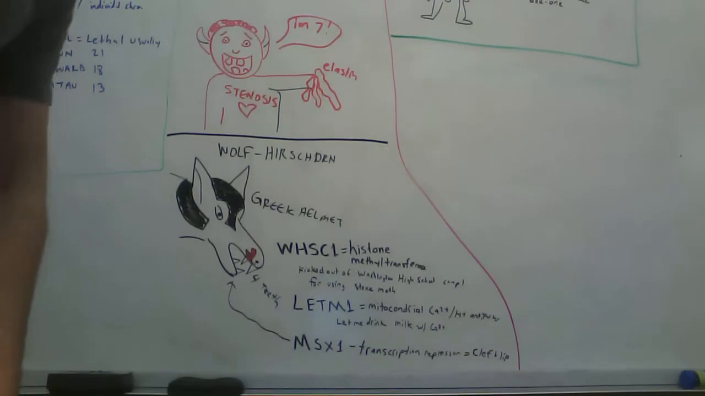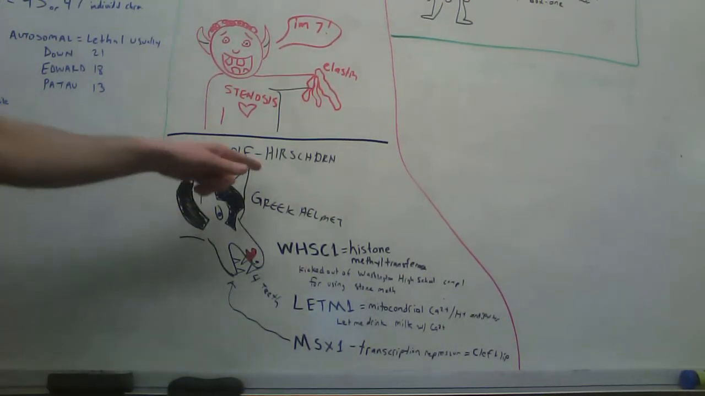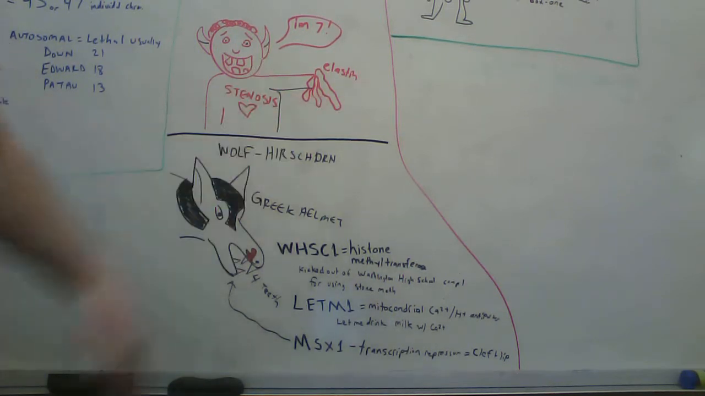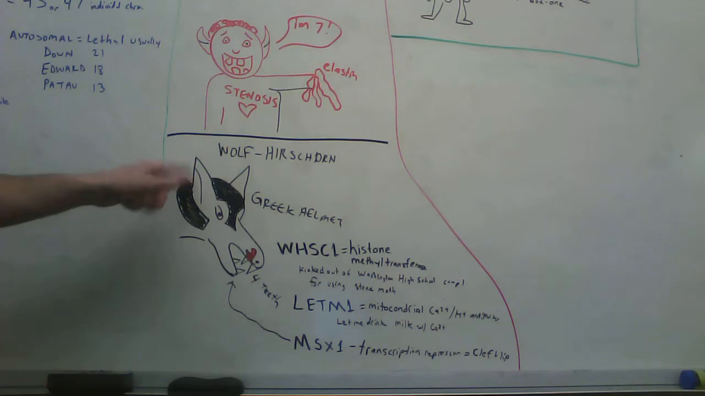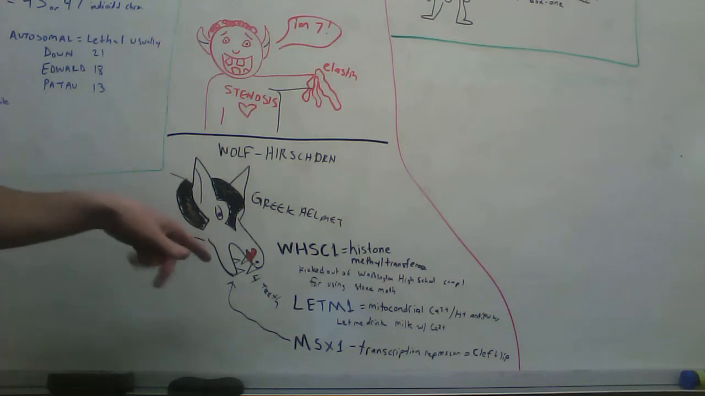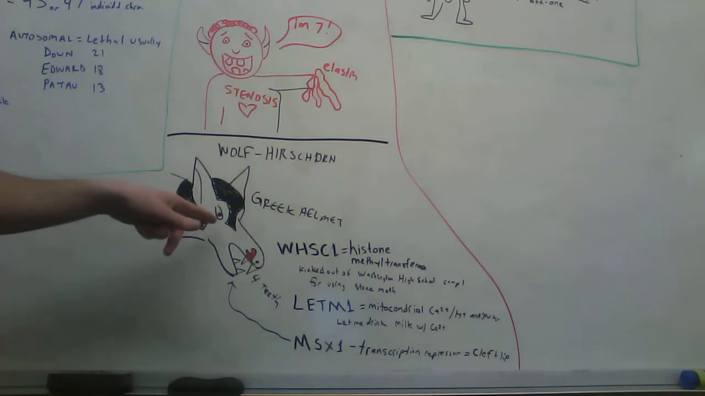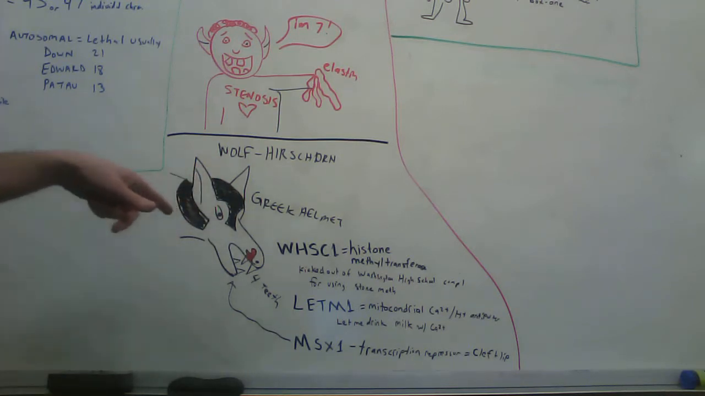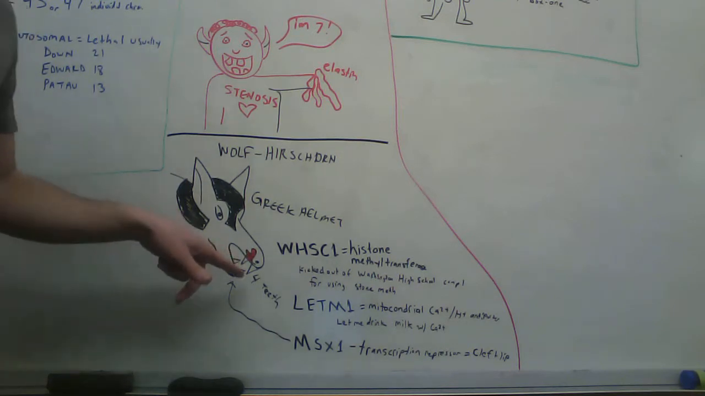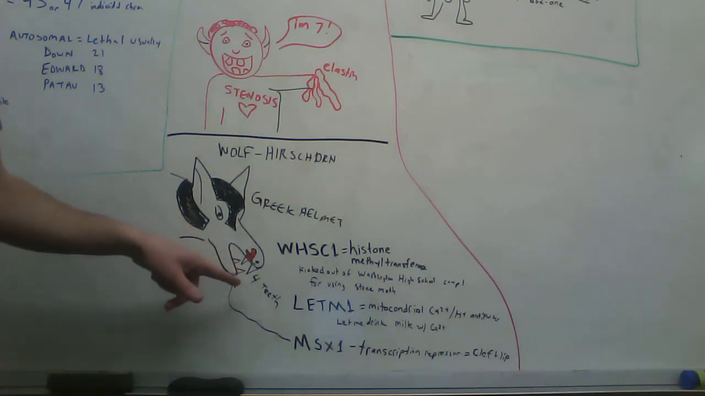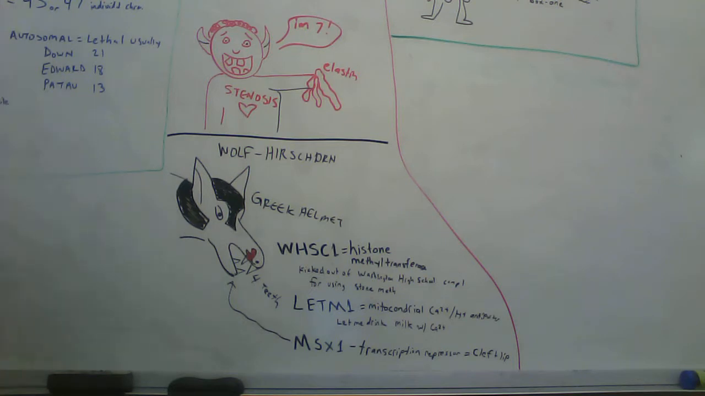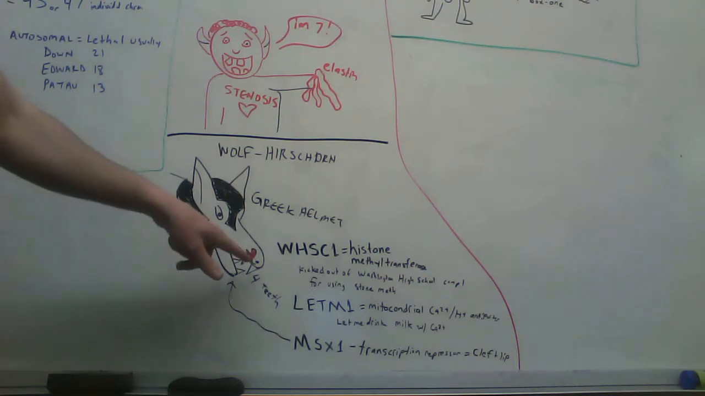Okay, now going down to this one here. This is Wolff-Hirschhorn syndrome. So I drew a picture of a wolf. They often describe the facial features as the appearance of a Greek helmet. So this wolf is wearing a Greek helmet. That's what that is, in case you can't tell. It's on the 4th chromosome. If you notice, this wolf only has 4 teeth. So that's the 4th chromosome. He also has a cleft lip there. That's my attempt to draw that.